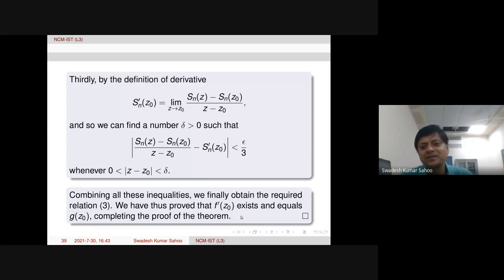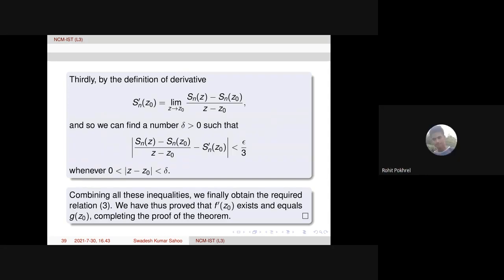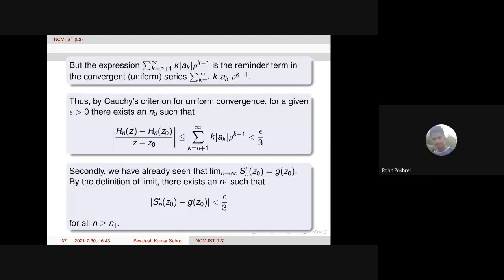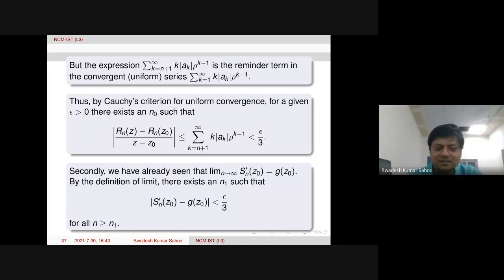Okay. Any question, please? Sir, in that compact disk we have shown uniform convergence, no? Yes. Sir, can we use that proof to show that it is uniformly convergent on every compact subset of that, not only the disk?